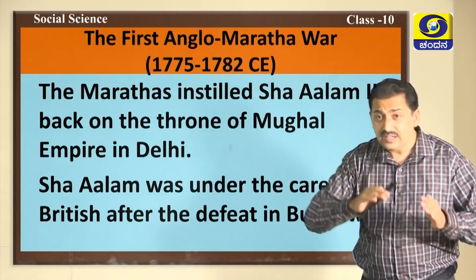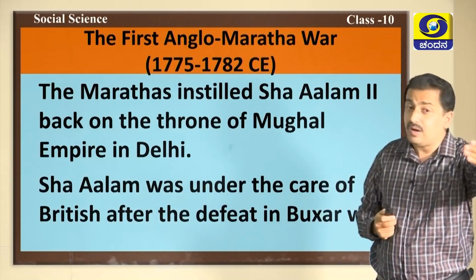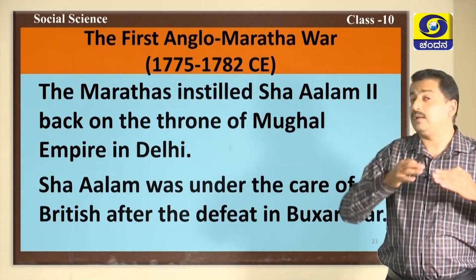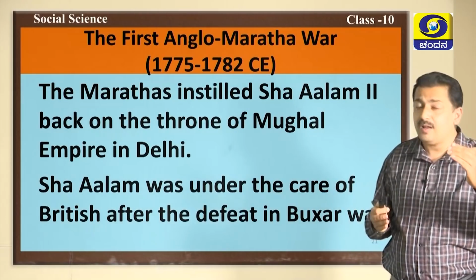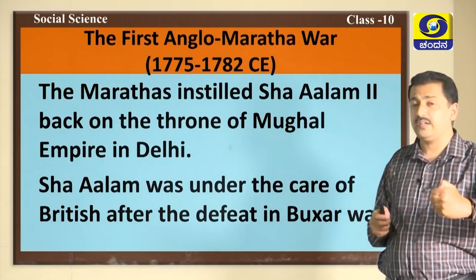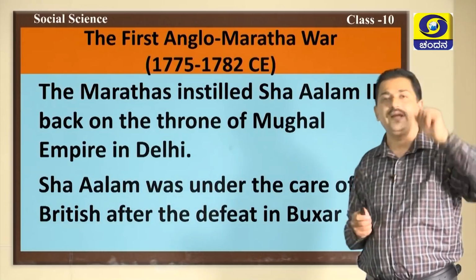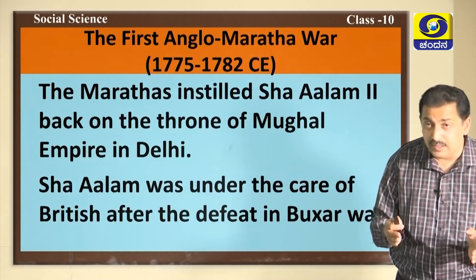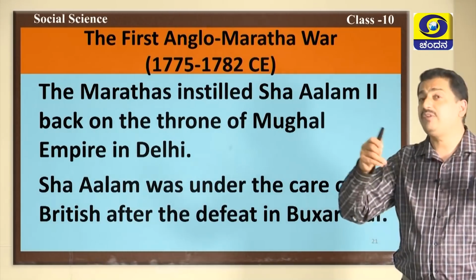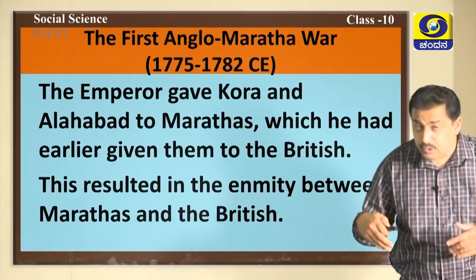The Marathas reinstalled Shah Alam II on the throne of the Mughal Empire in Delhi. That means, after the battle of Buxar, the name of Shah Alam II had come down. The Marathas empowered Shah Alam II and again reinstalled him with all the powers on the throne of Delhi. Earlier, Shah Alam was under the care of the British after his defeat in the battle of Buxar. As a token of gratitude, Shah Alam